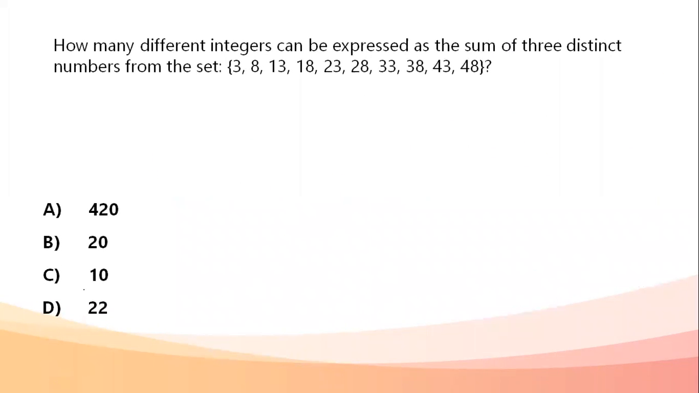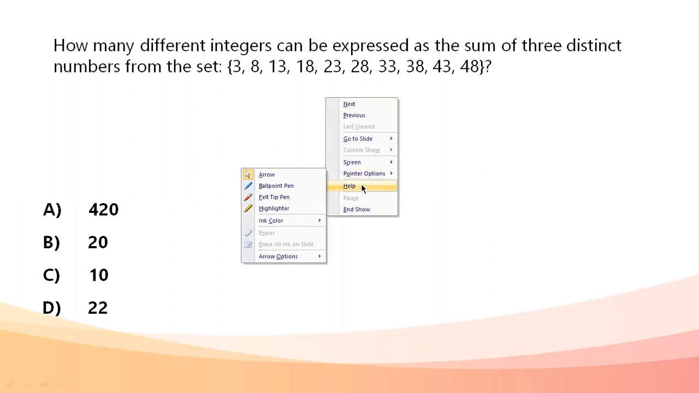Next question. How many different integers can be expressed as the sum of three distinct numbers from the set of 3, 8, 13, 18, and so on? Some numbers are given to me. Okay. Minimum sum of three distinct numbers: if we talk about minimum sum, it is 3 plus 8 plus 13. So here, how many different integers can be expressed as the sum of three distinct numbers from the set? That is what we had to find out.